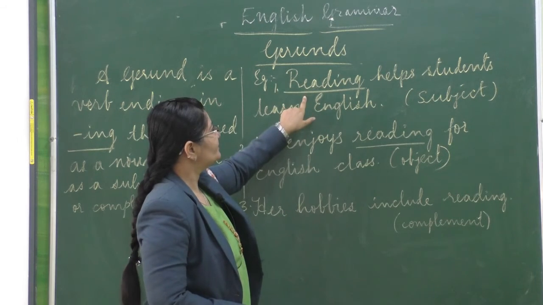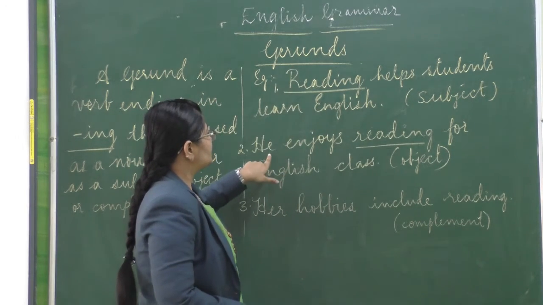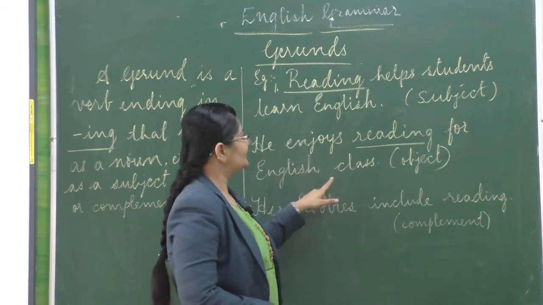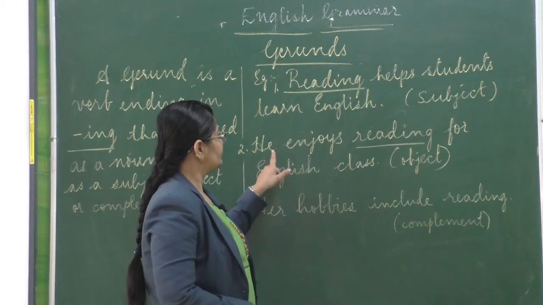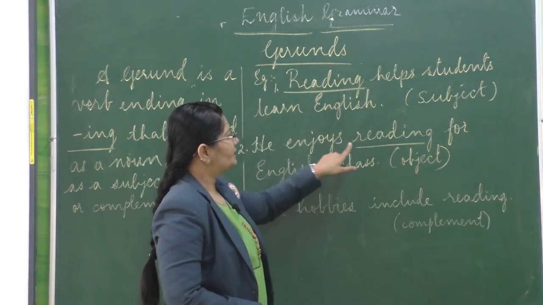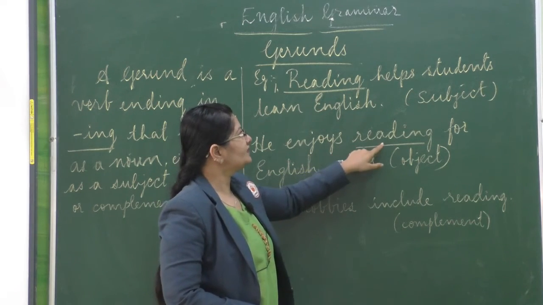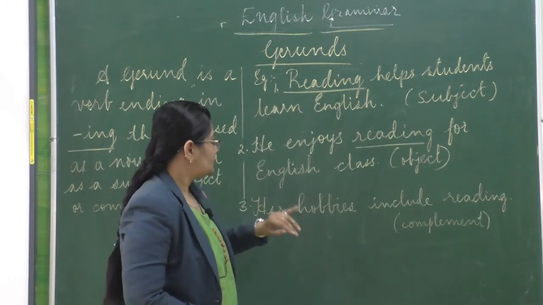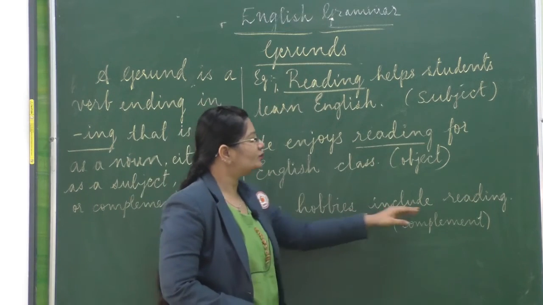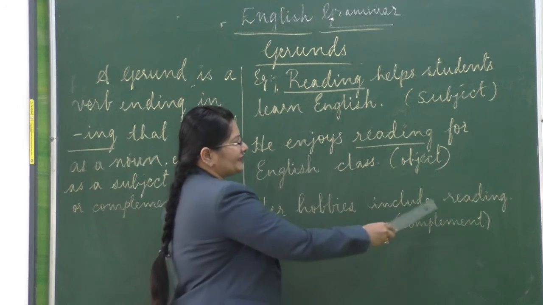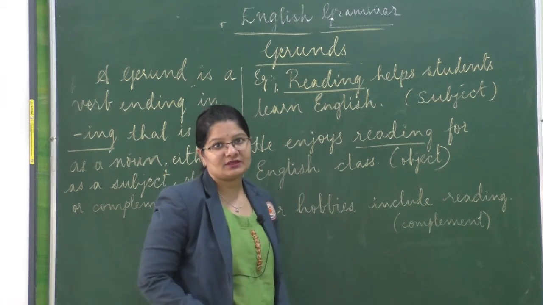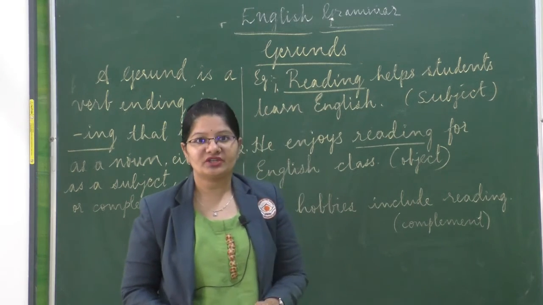So reading is the gerund. Next, he enjoys reading for English class. So here we have the subject, verb plus object, right? So this is again reading and it is a gerund. Next, her hobbies include reading. So here it is acting as a complement. So kids, I hope you understood what a gerund is.